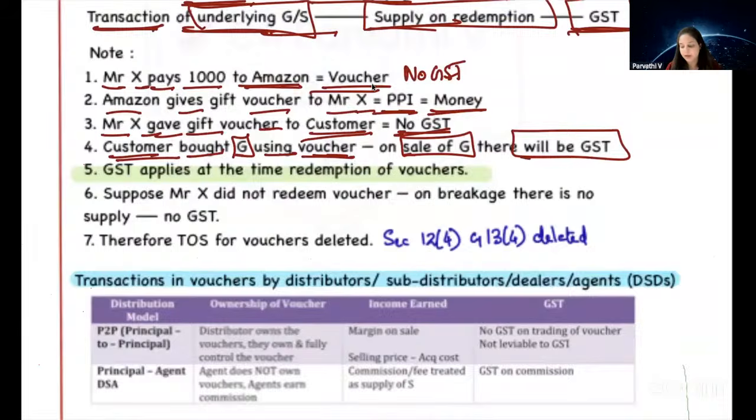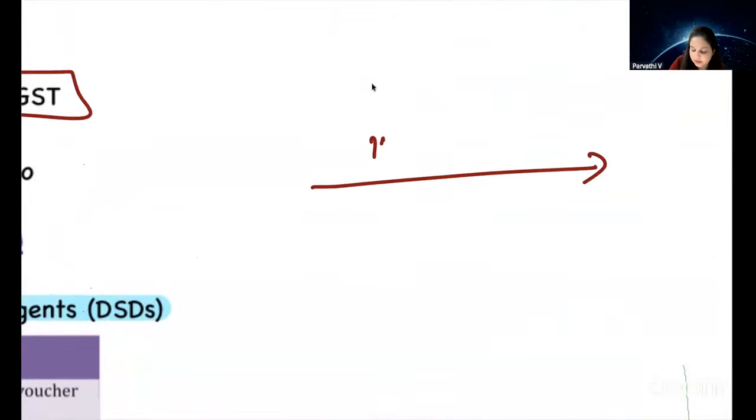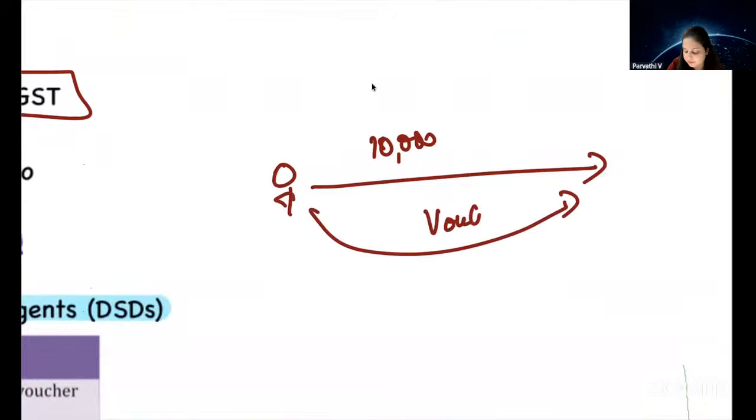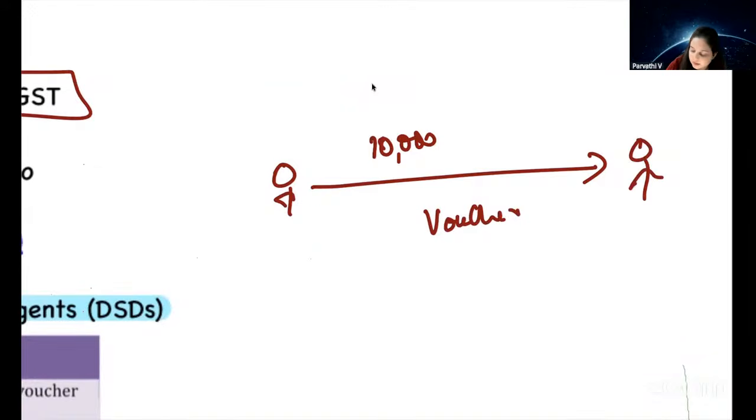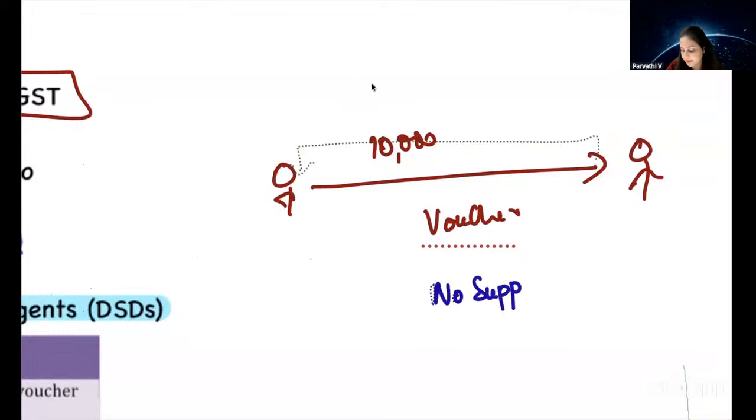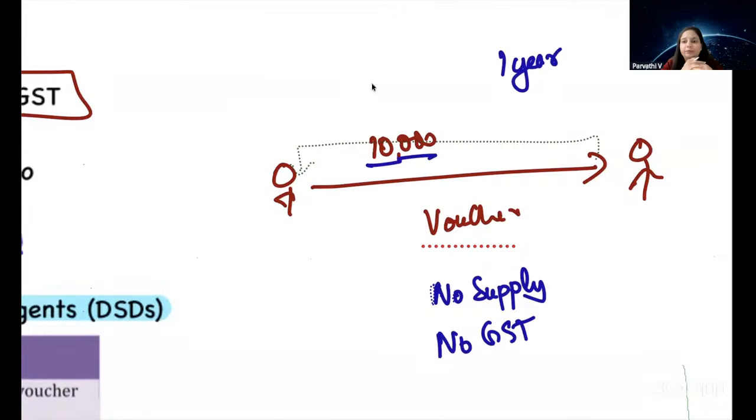Now another question came up. What if I paid 10,000 rupees and I got a voucher? You said there is no GST, it is not a supply, therefore there is no GST. No supply, no GST. Yes. So that means within a period of 1 year, I can go to that shop and buy some product worth 10,000 rupees. But I did not buy that product. 1 year expired. Voucher expired. Now I cannot use that voucher to buy anything.